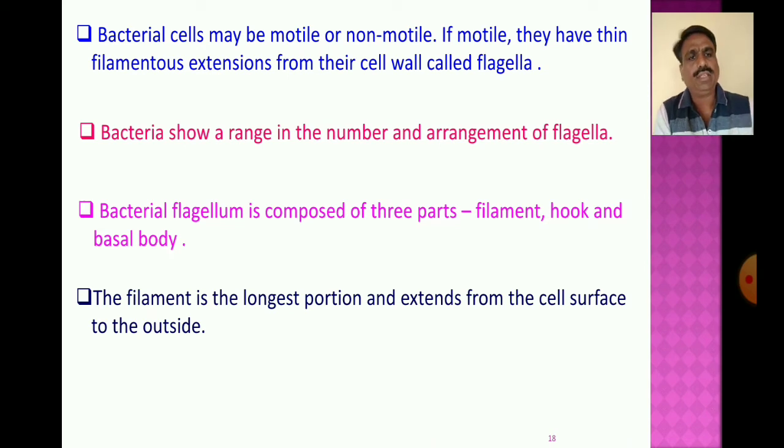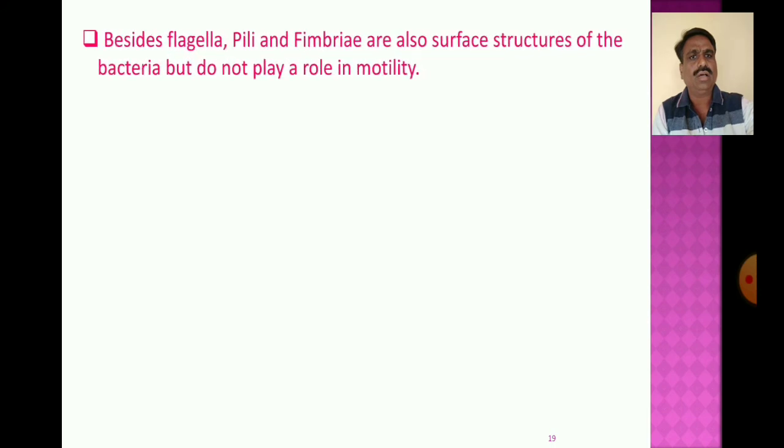Besides flagella, pili and fimbriae are also surface structures of the bacteria, but they do not play a role in motility.